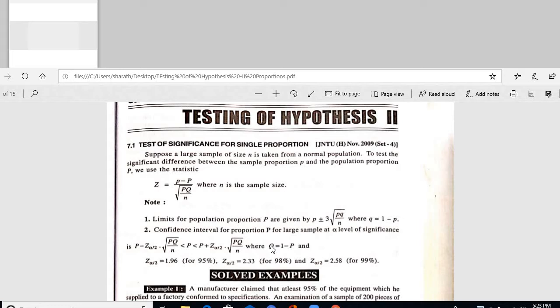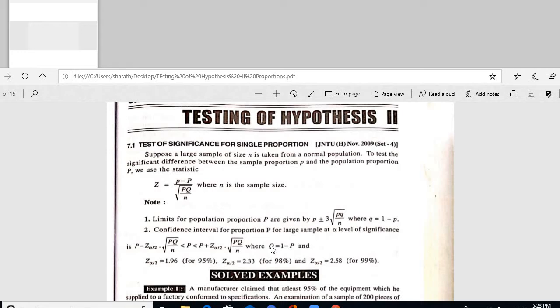Normal population means what? The random variable is normal, following the normal distribution. To test the significant difference between the sample proportion small p and the population proportion capital P, we can use a test statistic. Capital Z is given by small p minus capital P divided by the root of the standard error PQ by N, where N is the sample size.